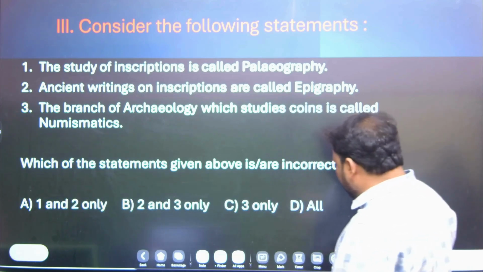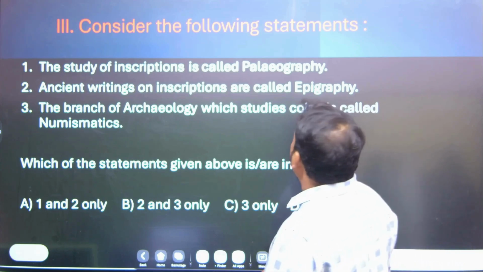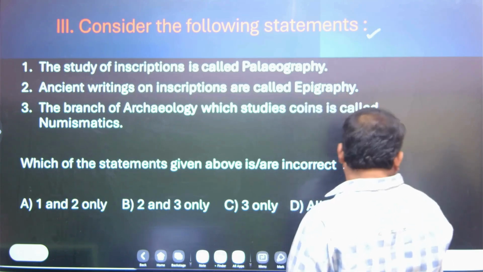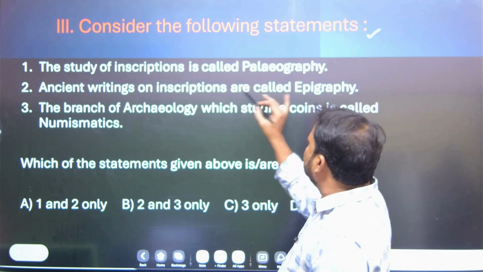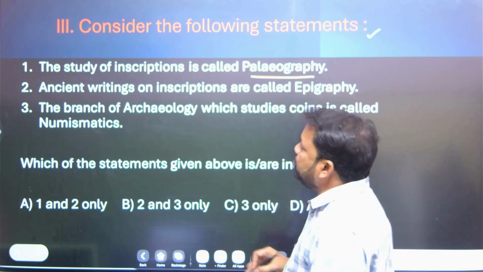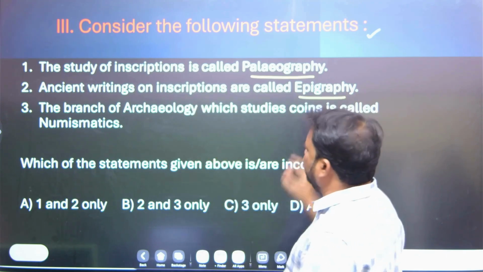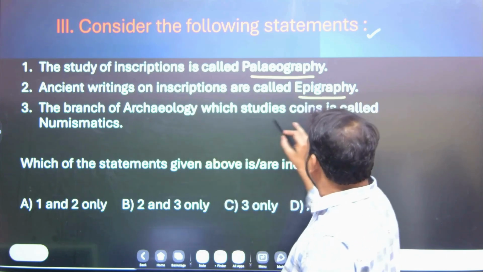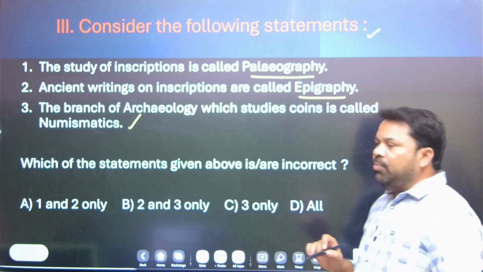Let's move to the third question. Consider the following statements. The study of inscriptions is called paleography. Ancient writings on inscriptions are called epigraphy. The branch of archaeology which studies coins is called numismatics. Come to the point.